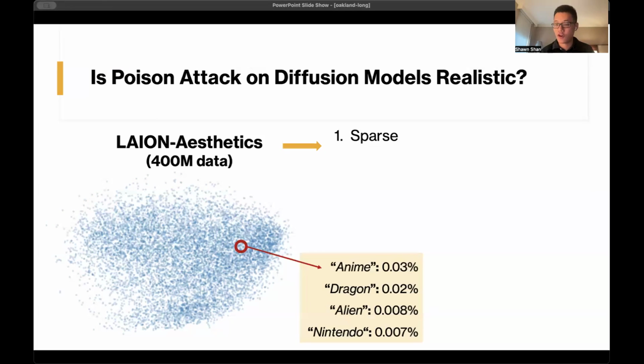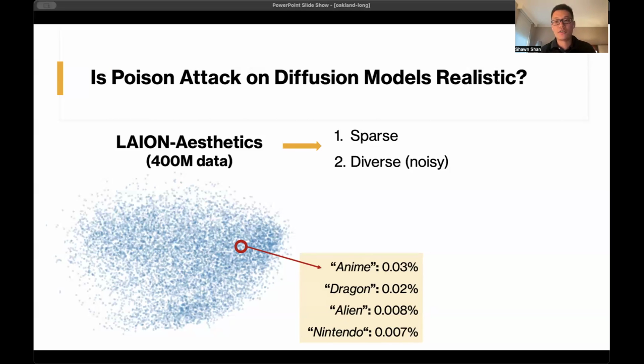Take anime, for example, a very popular concept. Only 0.03% of the entire training set is related. Which means that if we only want to corrupt anime or dragon here, we don't need to fight against or overcome all the training data. We just need to deal with a very small fraction of the data in this data set.